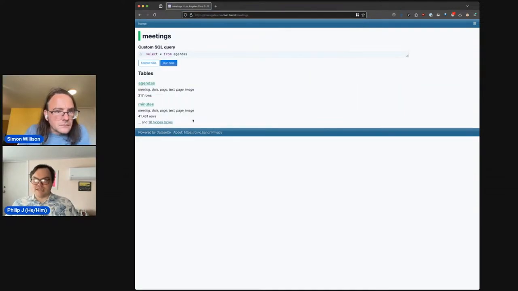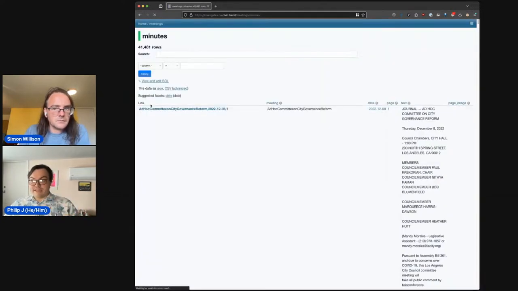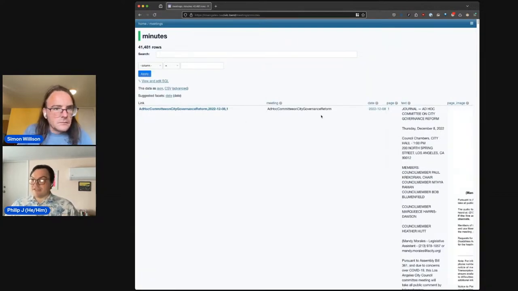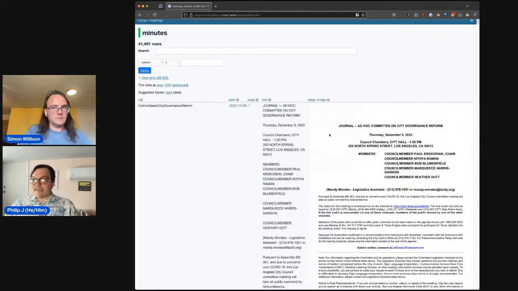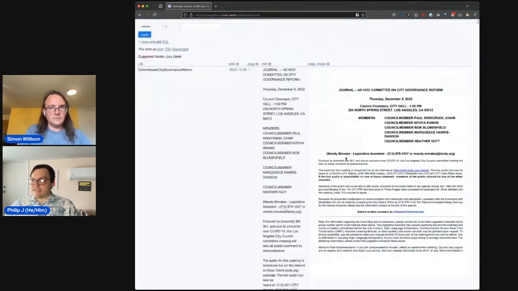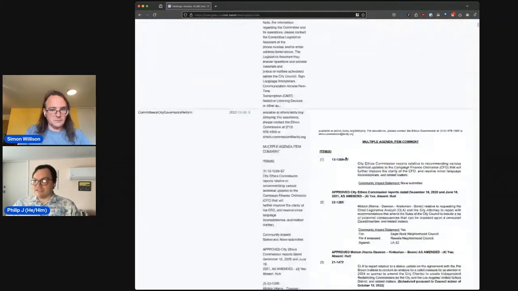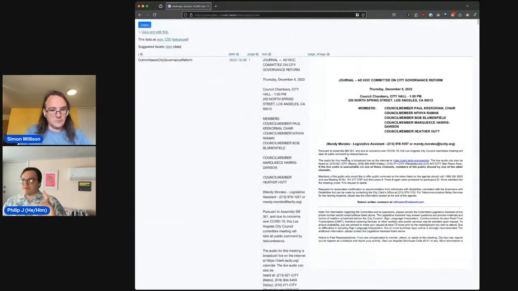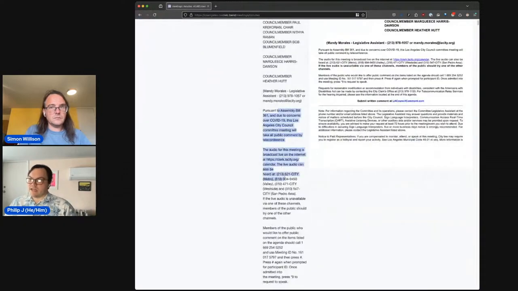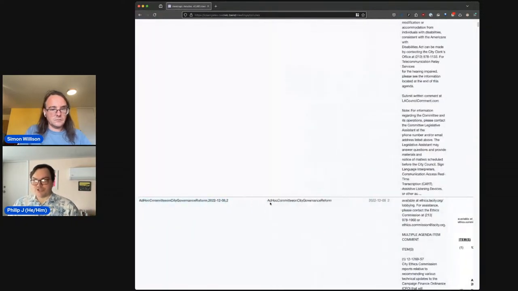It has meetings and agendas, and then a bunch of hidden tables because we're using the built-in SQLite full text search to be able to do really interesting things. So let's go into minutes. And so you can see here that what I've done is every page of minutes that comes out of one of these sources gets broken into a single page PNG and then transcribed into text, which is searchable.